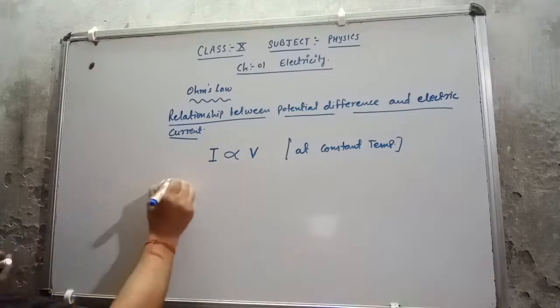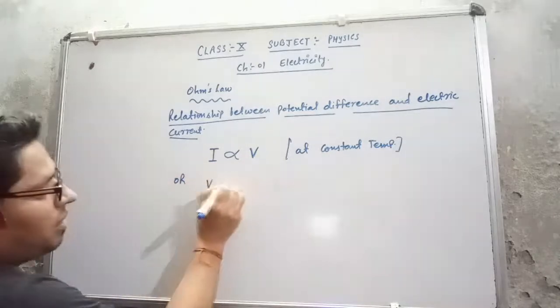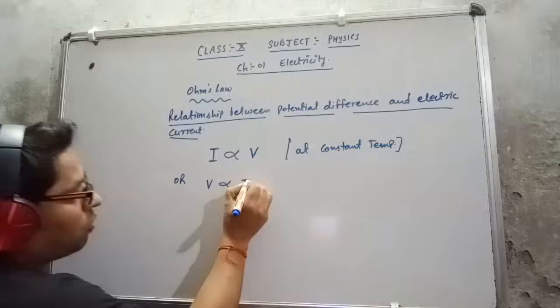Or I can say that V is also directly proportional to I.